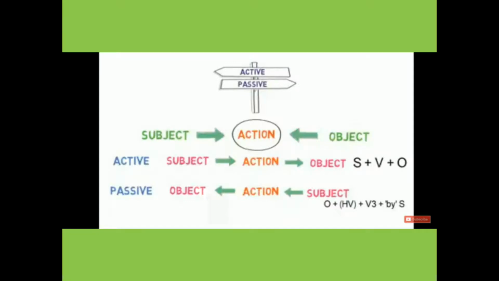Let's see once again what is the sentence structure in active voice and in passive voice. In active voice, we first of all have a subject, then an action word or you can say verb, and in last we have an object. But in passive voice, we have the object first, means receiver of action, then the action word or verb, then we have the subject, means the doer of action.